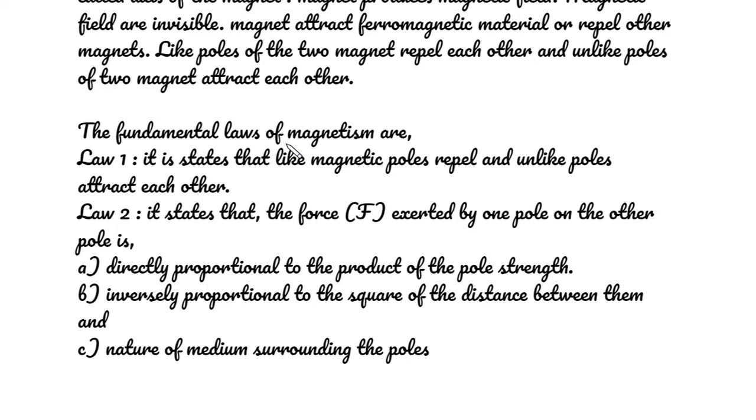The fundamental laws of magnetism are: Law 1. It states that like magnetic poles repel and unlike poles attract each other. Law 2. It states that the force F exerted by one pole on the other pole is A. Directly proportional to the product of the pole strength, B. Inversely proportional to the square of the distance between them, and C. Nature of medium surrounding the poles.